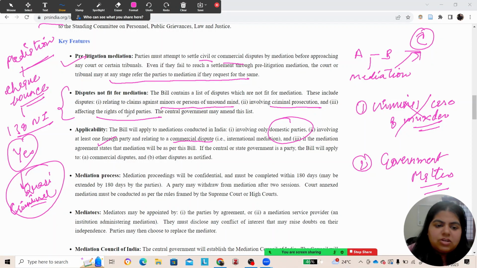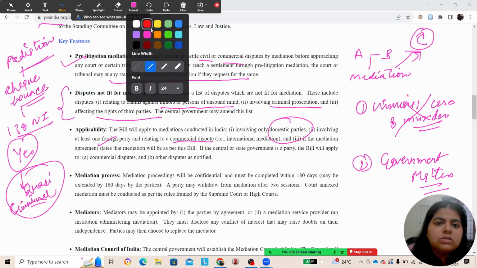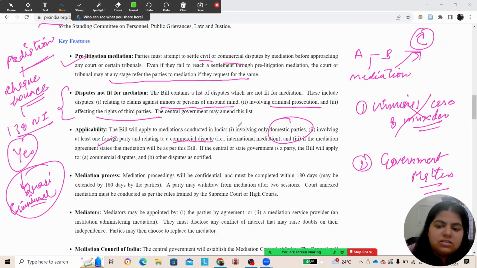Now, next is the mediation process. This is one of the most important points which this act makes. The mediation bill suggests that the proceeding shall be completed within 180 days.